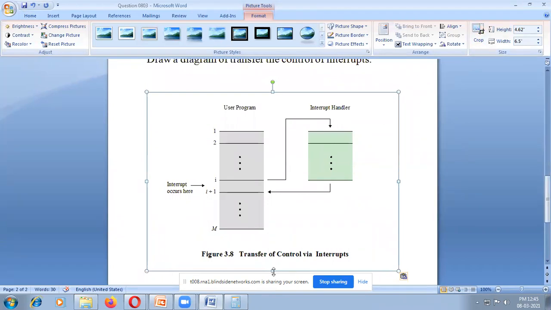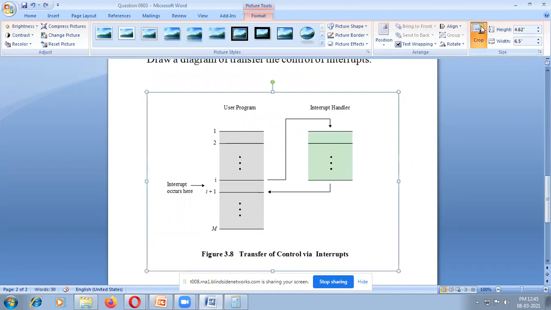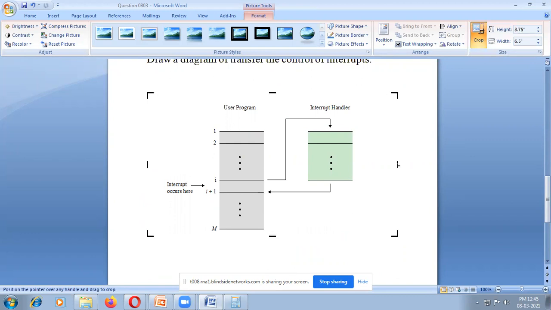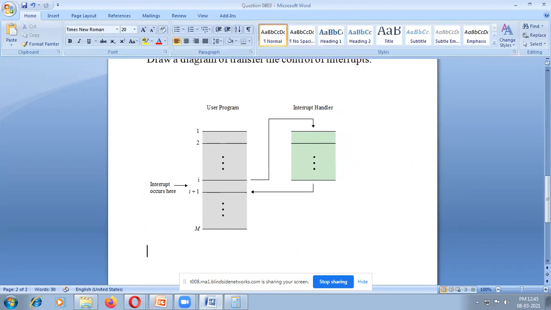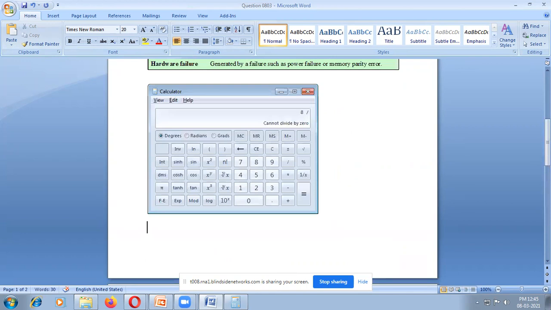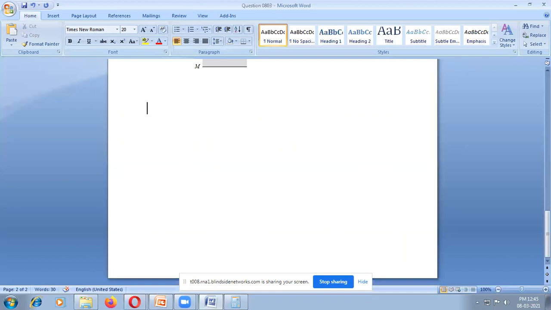It will be handled by the interrupt controller. That interrupt controller is a separate microprocessor, and that microprocessor will perform all interrupt operations. One example of an interrupt operation is arithmetic overflow. Another example is divide by 0, because in any calculator you cannot divide by 0. If you want to divide by 0, you can try, but the system will not give any answer.